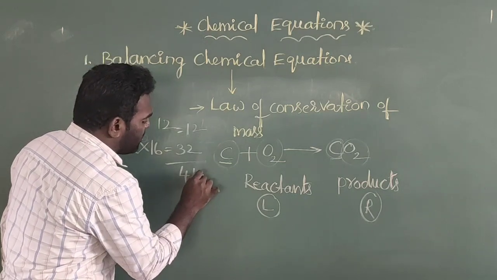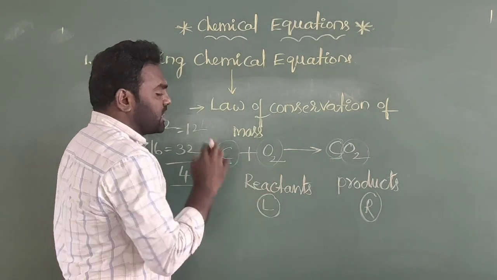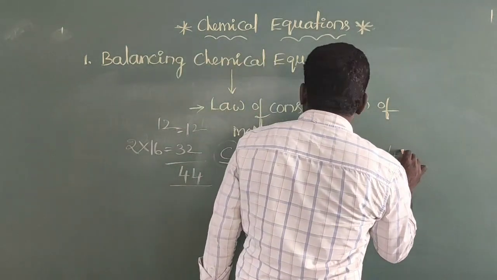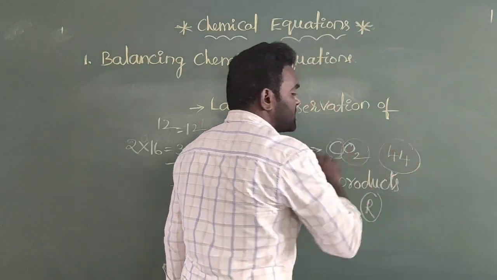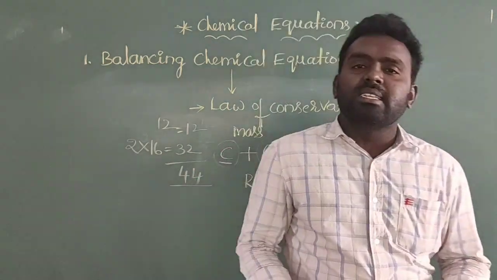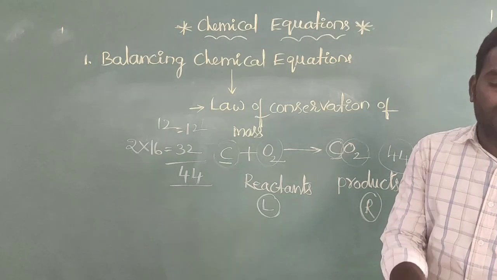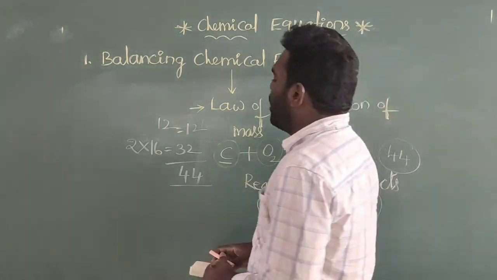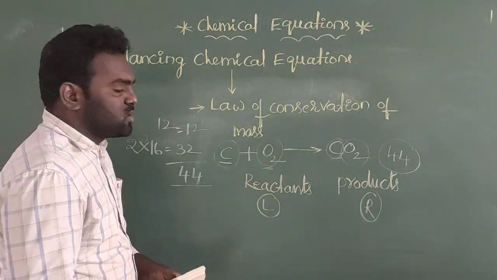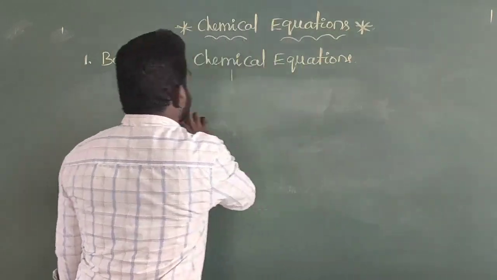The total weight present on the reactant side is 44 grams. And in the product side also, it will contain approximately 44 grams. Then we say that it is a balanced equation. You must identify that however much amount of reactants is present on the reactant side, it must equal the product side. Therefore, this is called the law of conservation of mass.